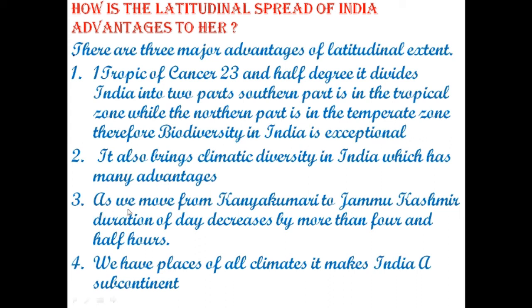Third point, as we move from Kanyakumari to Jammu and Kashmir, the duration of the day decreases by more than 4.5 hours. Next point, we have places of all climates, which makes India a subcontinent.